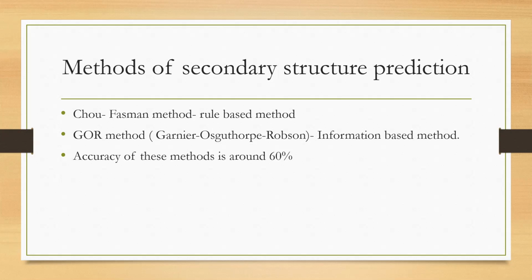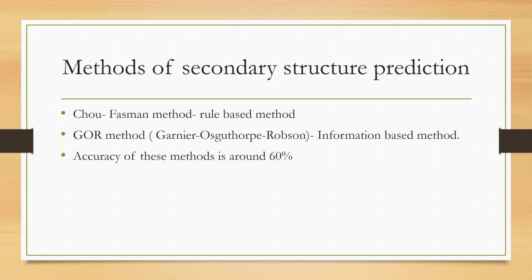That means they should have higher helix propensity, and the average helix propensity of these 4 amino acids out of the 6 should be greater than 1, and also greater than the average strand propensity.